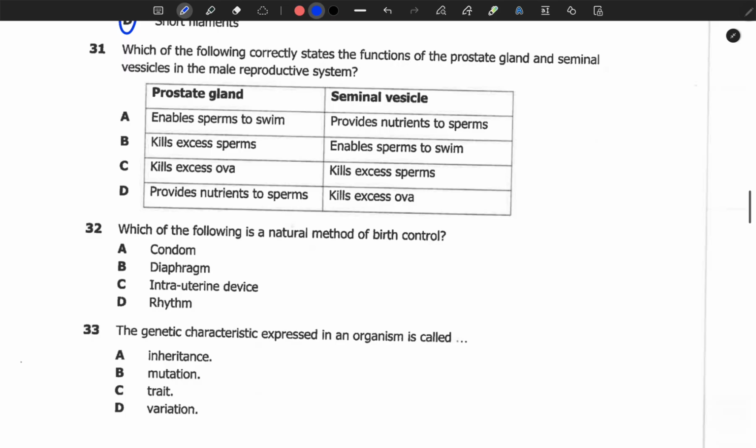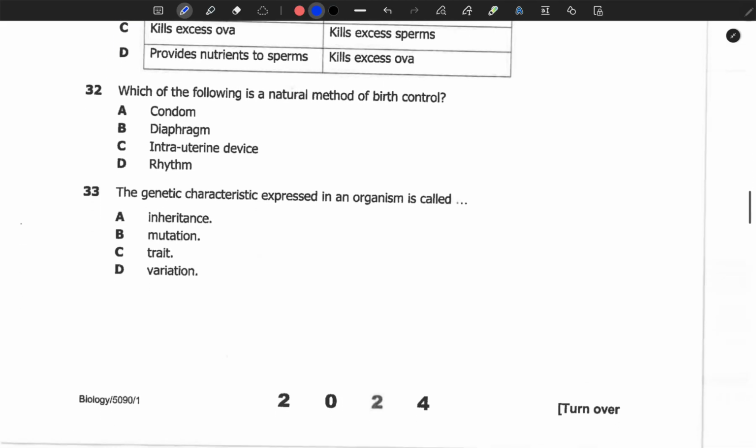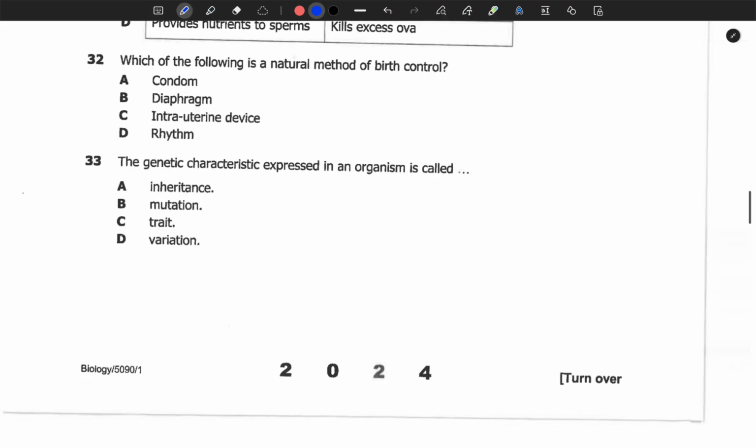31. Which of the following correctly states the function of the prostate gland and the seminal vesicles in the male reproductive system? So the answer is A. Prostate gland produces the fluid in which the sperm cells live. Seminal vesicles provide nutrients to the sperm cells. So this is under reproduction. Which of the following is a natural method of birth control?